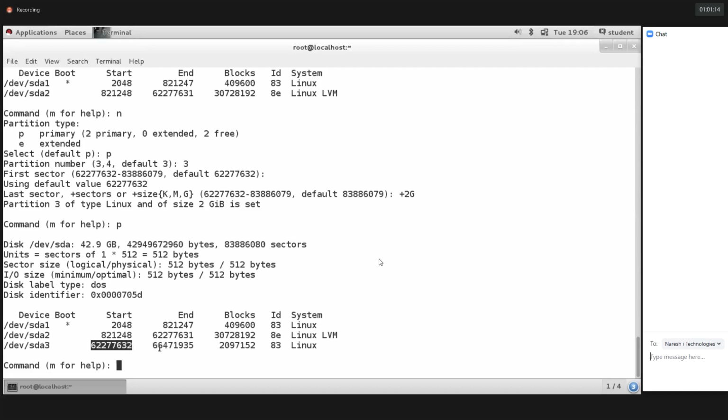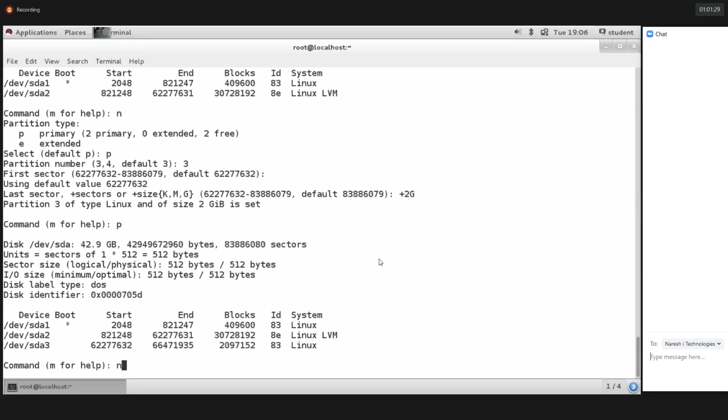So this is the starting sector, and this is the ending sector for this partition. 83 is the partition ID. We'll see later what the partition ID is. The type of the partition is Linux.